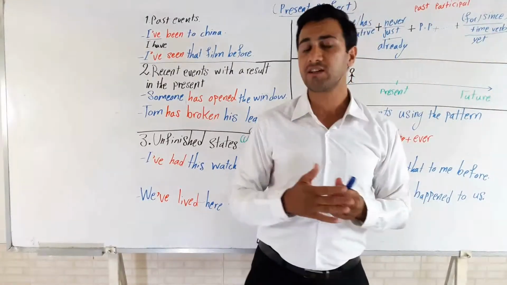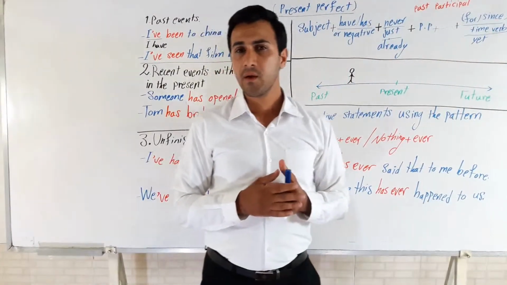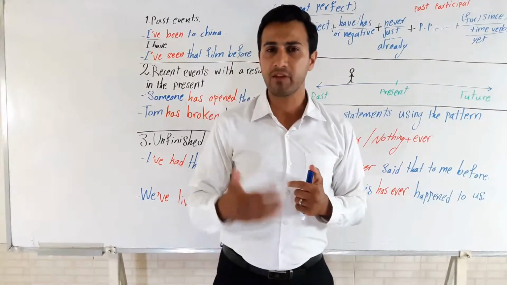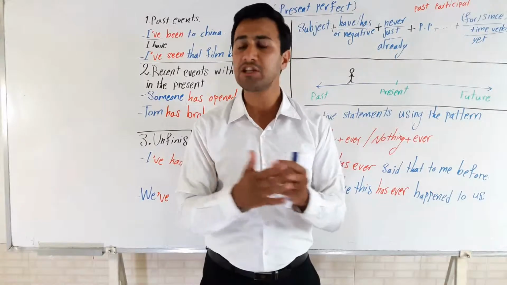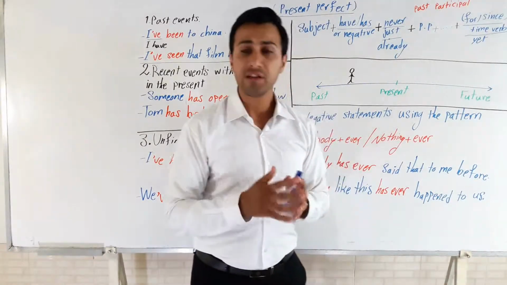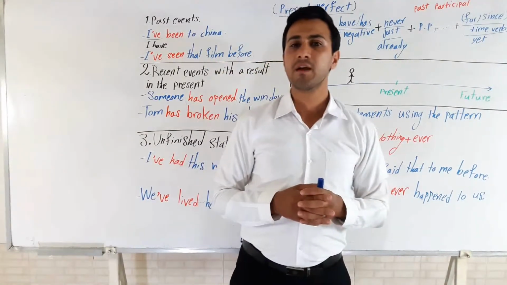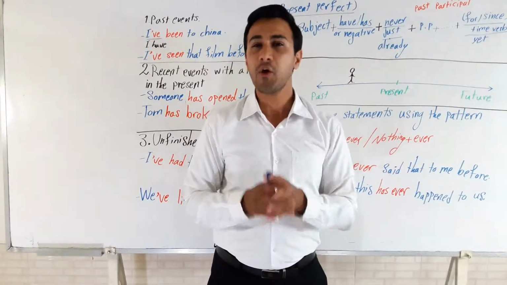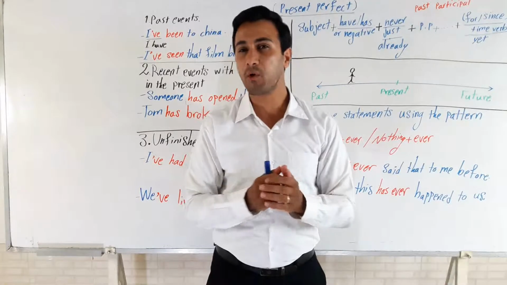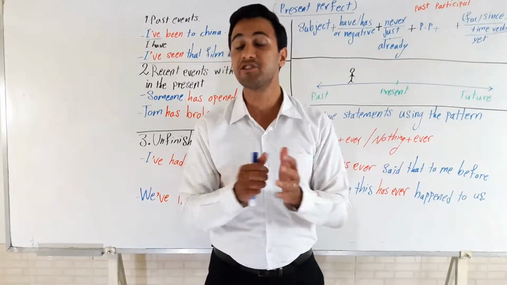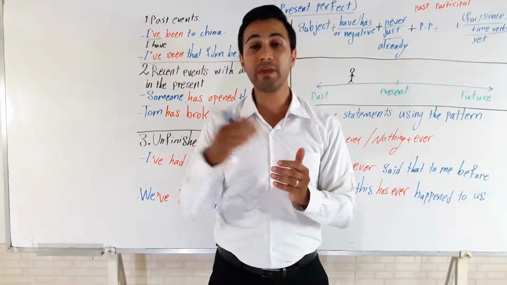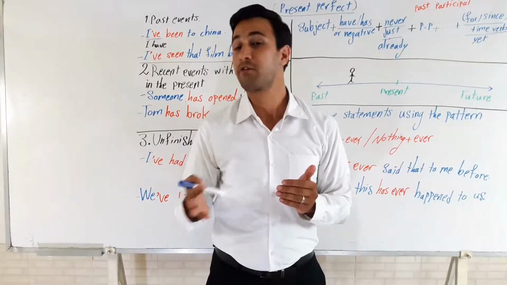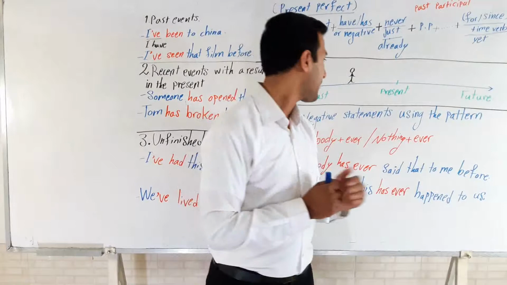Over here we've got yet. When can we use yet? We can use yet for something that you expected to happen, but unfortunately didn't happen. Let me tell you an example. I'm sorry, I didn't finish my homework yet. So, you expected me to finish my homework, and unfortunately I didn't finish it yet. So, we can use yet for something that you expected to happen, but unfortunately didn't happen.